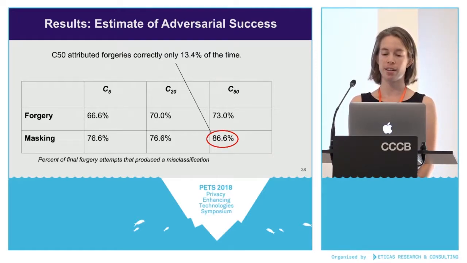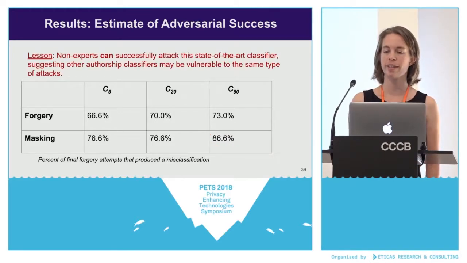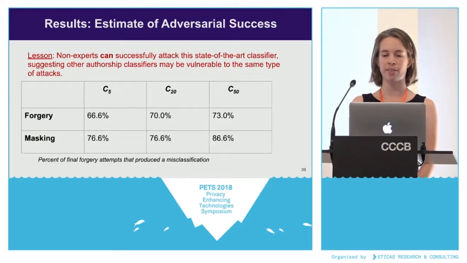So on non-adversarial data, remember, C50 had accuracy in the mid-80s. So this is a huge drop in accuracy on adversarial data to about 13%. And the lesson here, broadly, is that non-experts can successfully attack a state-of-the-art classifier. And this suggests that other classifiers might be vulnerable to the same type of attack.